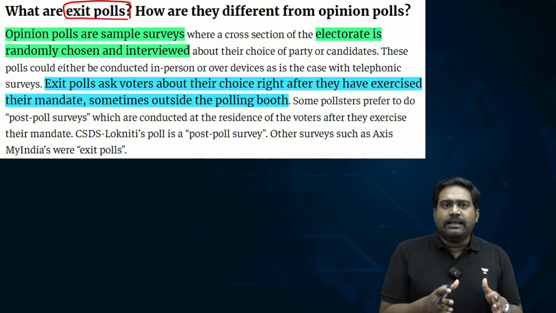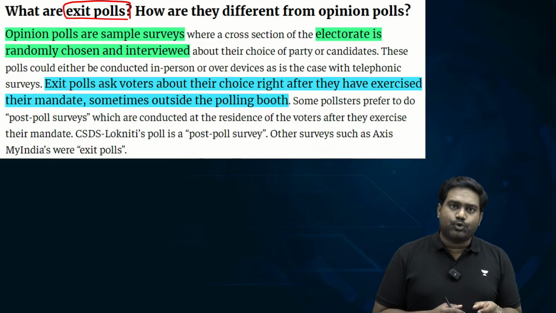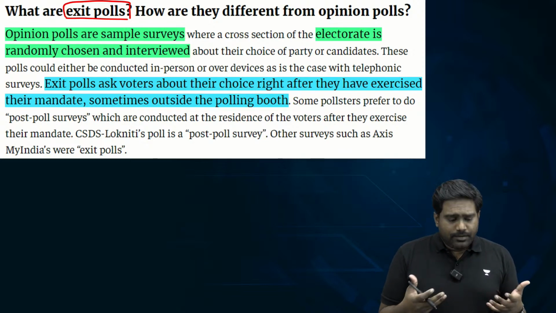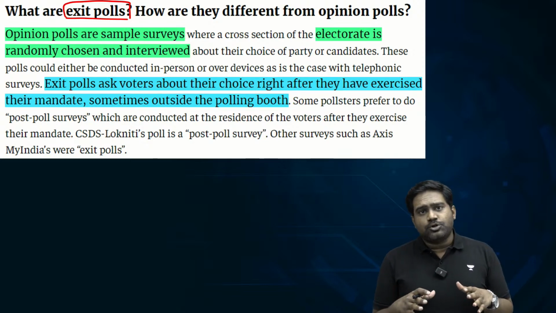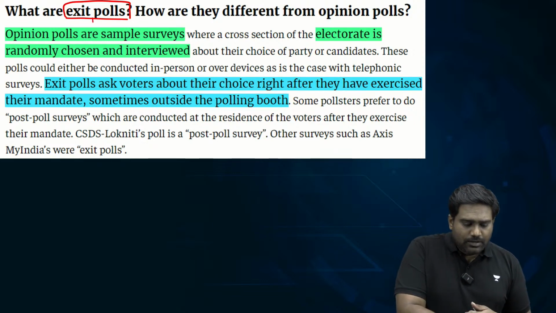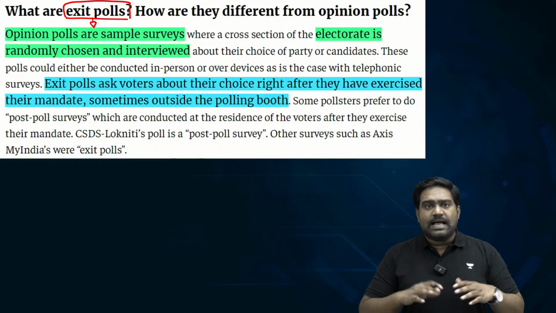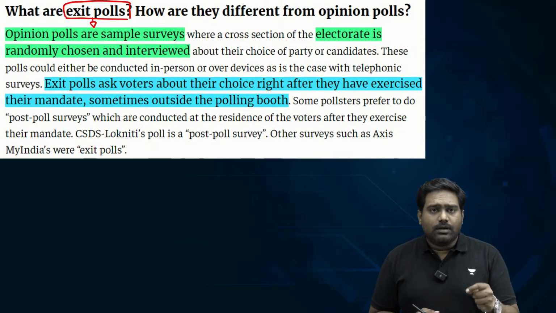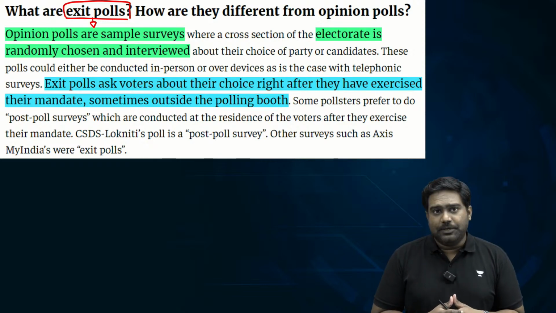So out of the entire electorate, a sample size is chosen at select constituencies in select states, and the pollsters try to ensure that there is as much representation as possible, to ensure that the data collected is as wide and representative as possible so that they can come up with as accurate predictions as possible.